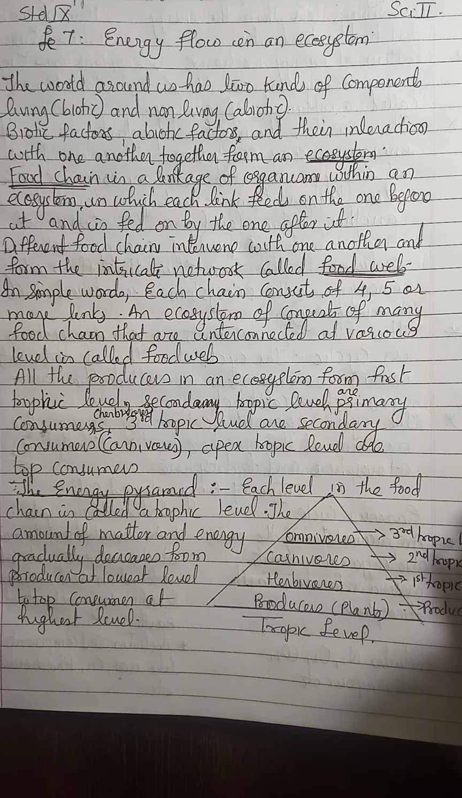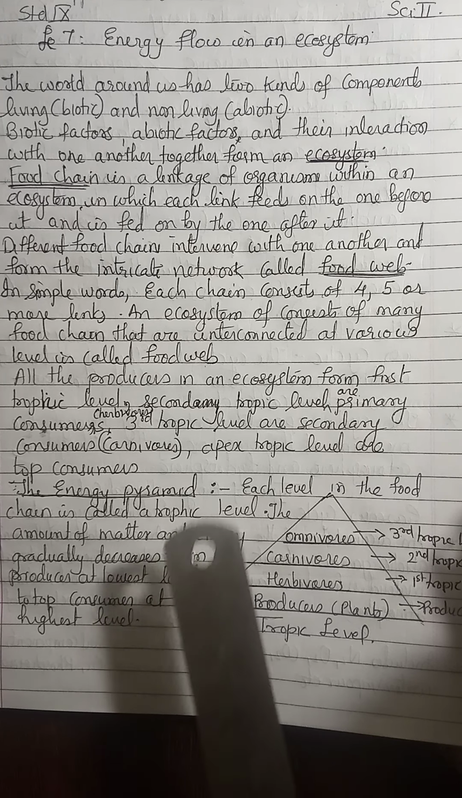Biotic and abiotic factors are interdependent on each other. It is not possible for biotic and abiotic factors to live independently without assisting each other. Together, the interaction between biotic and abiotic factors is what we call an ecosystem.